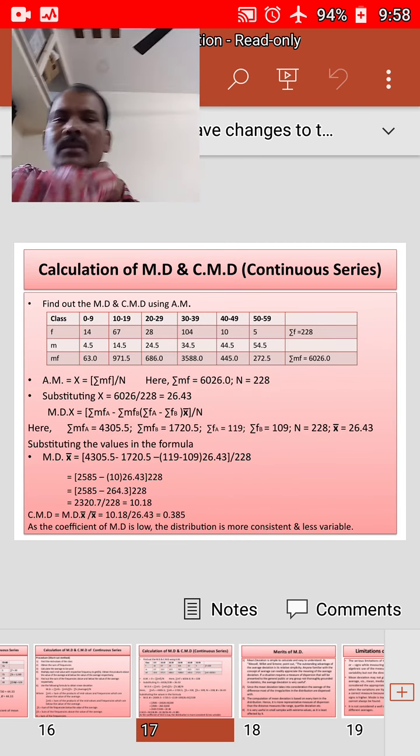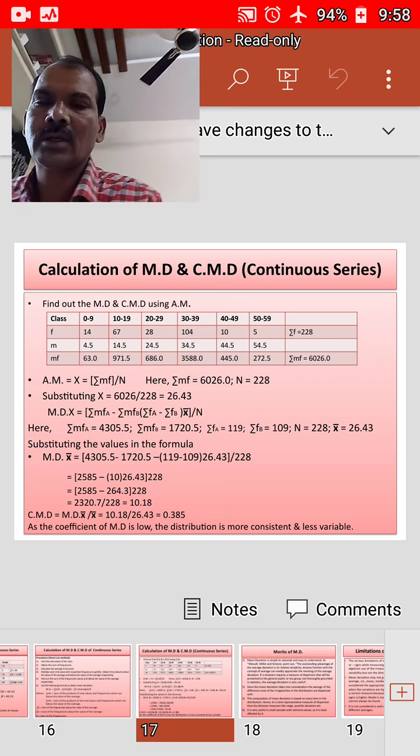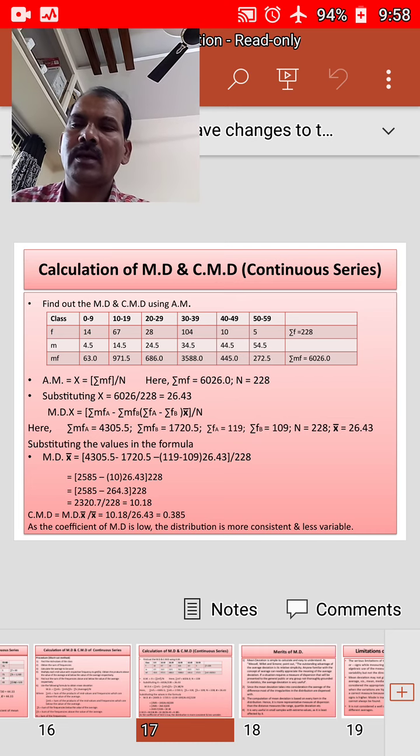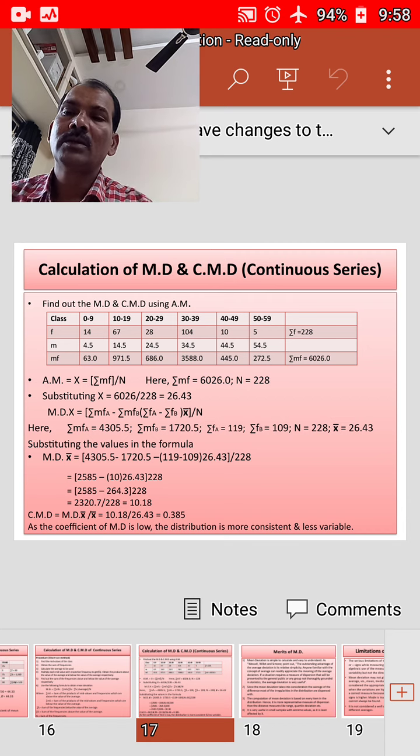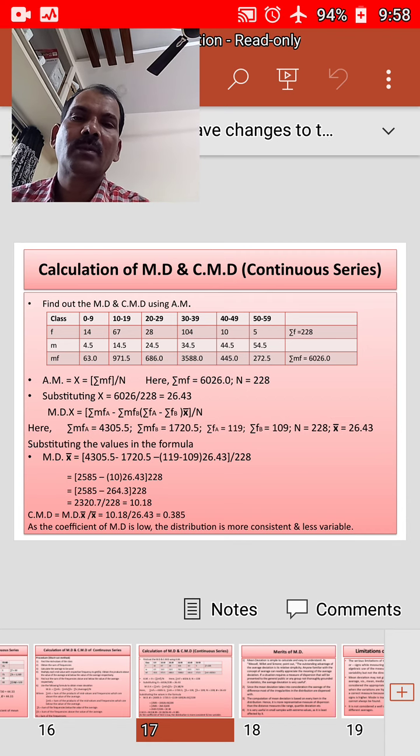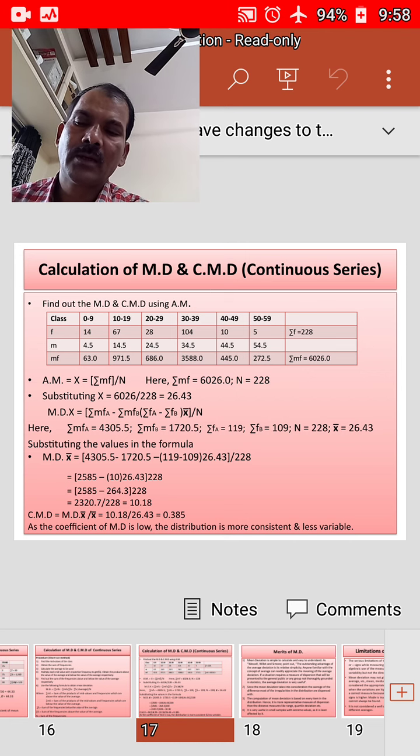Calculation of MD with the shortcut method. Find out the mean deviation and coefficient of mean deviation from the following data. He has given the classes 0-9, 10-19, 20-29, 30-39, 40-49, and 50-59. Arithmetic mean we need to find out first.